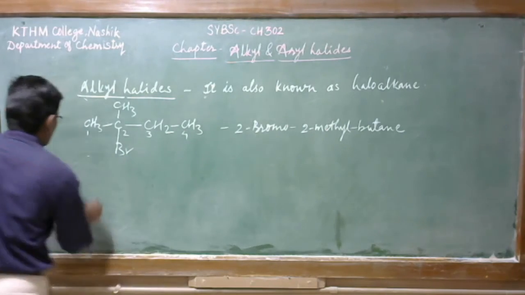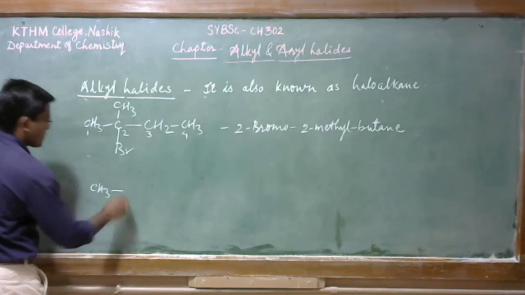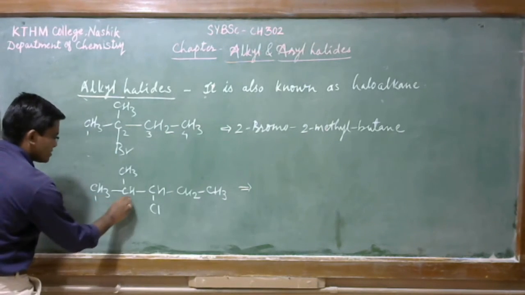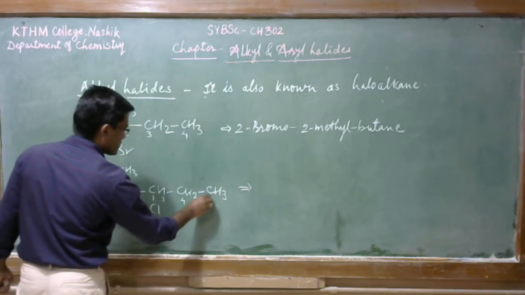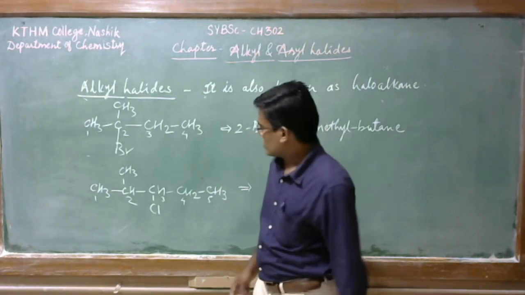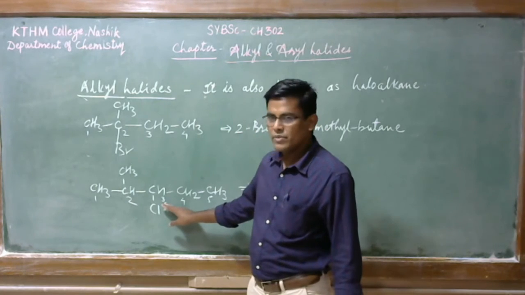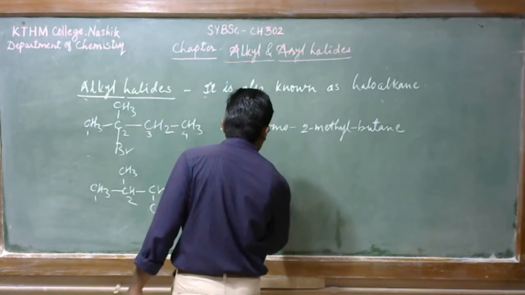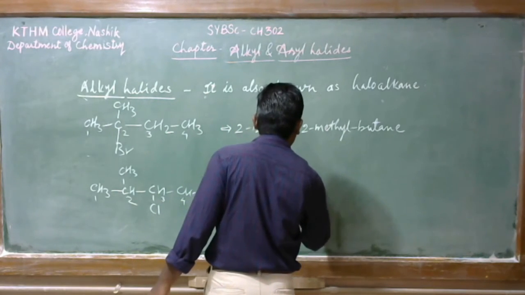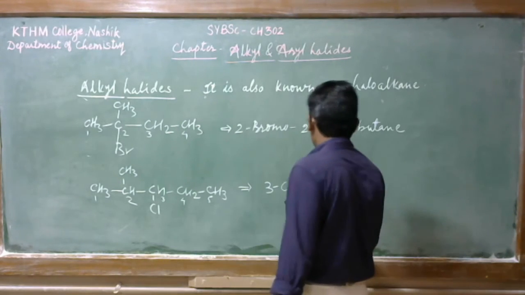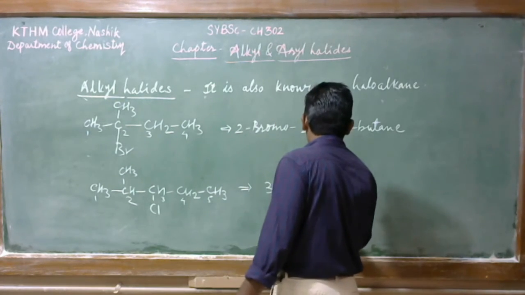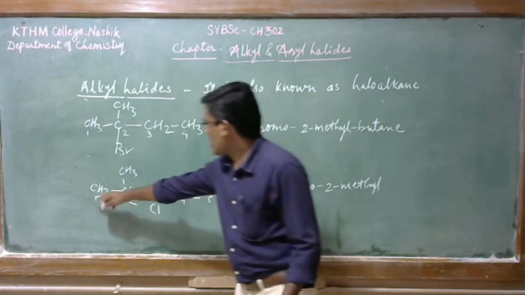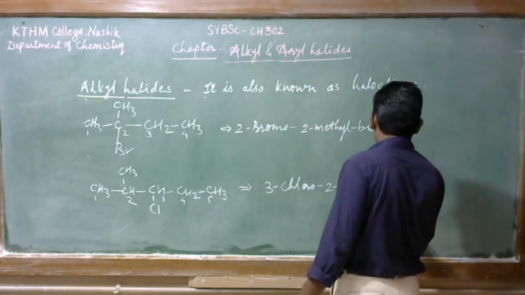Okay, one, two, three, four, 5. So at the third carbon there is a chlorine. So 3-chloro, then 2-methyl, the long chain is pentane, methyl pentane.